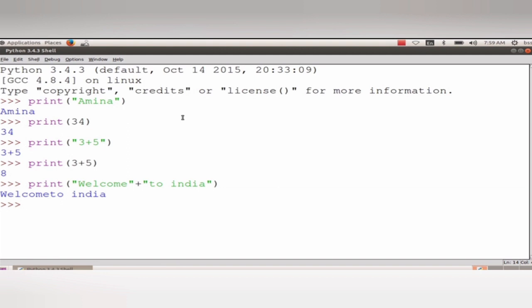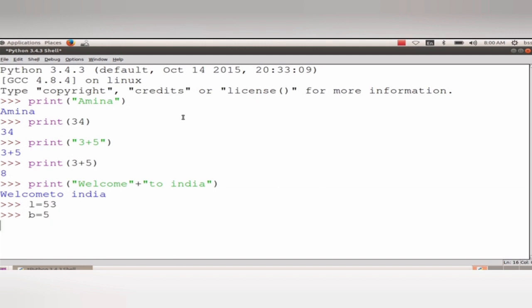Next we are going to display the area of a rectangle. For calculating the area of a rectangle, what is the equation? Yes, length into breadth. So first you have to give the length L. For representing length, I am giving the letter L, and for representing breadth, I am giving the value B equal to 5.